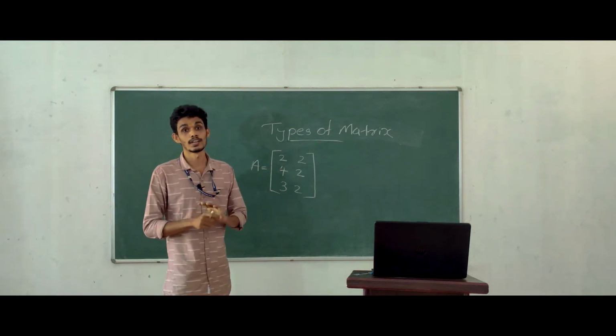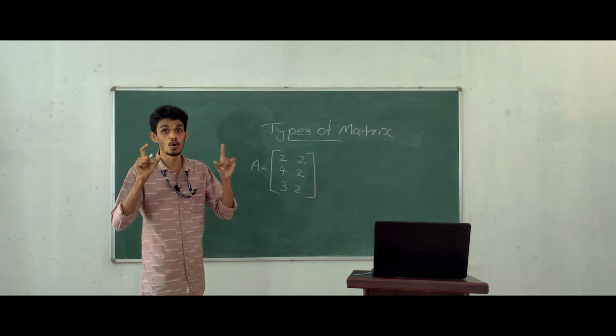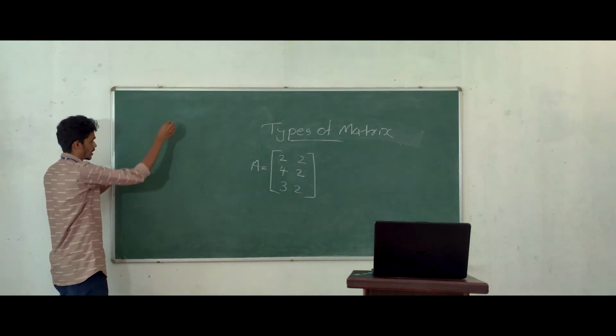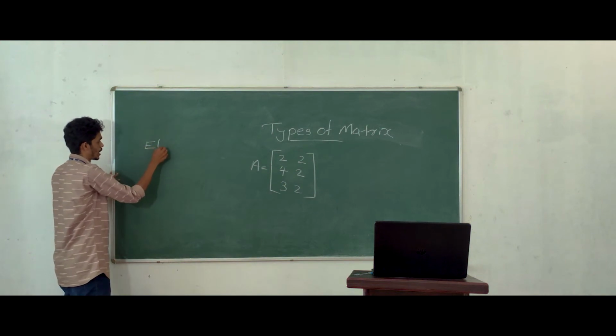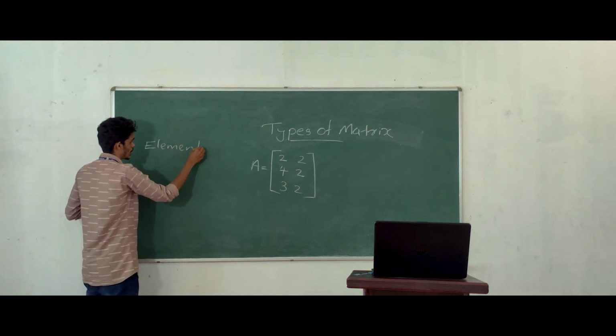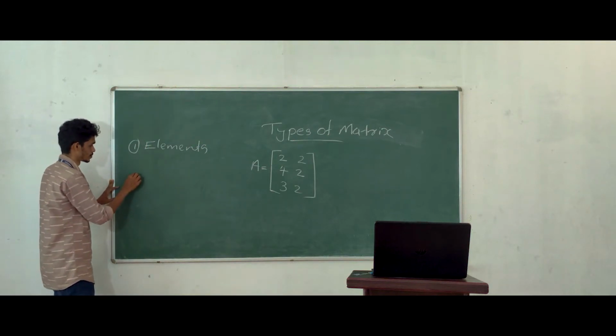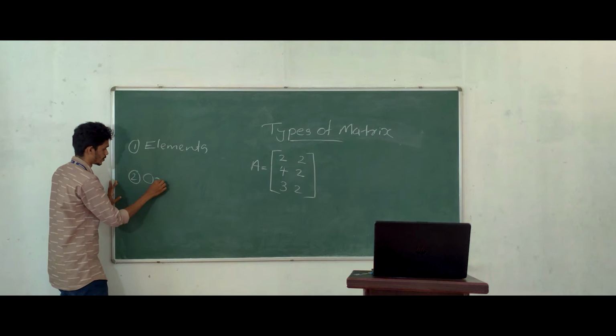One of the important super basic things you should know about a matrix is, first, elements. Second one, order.